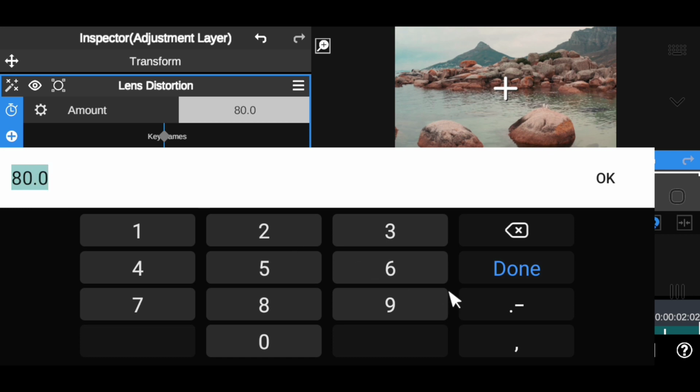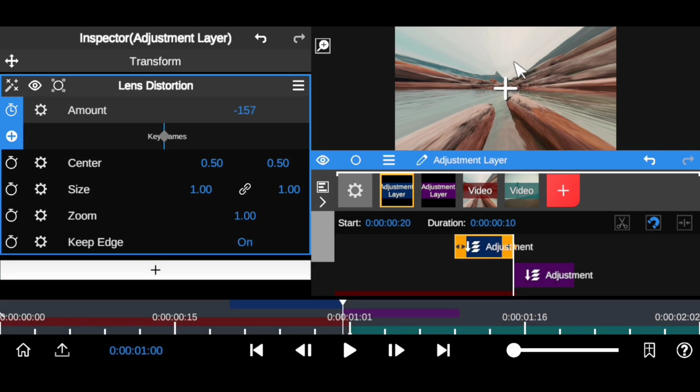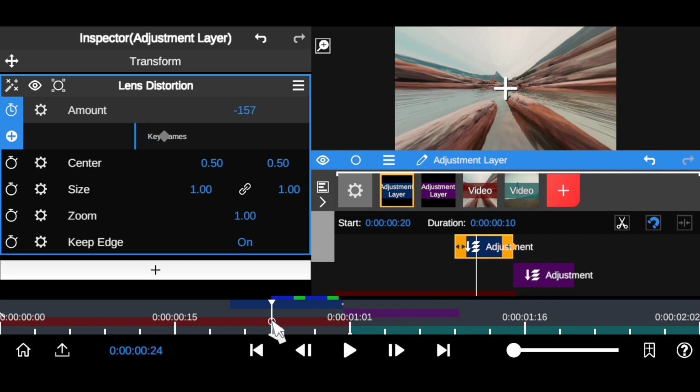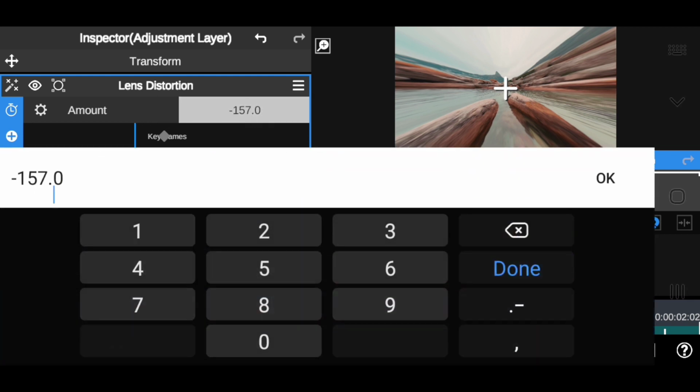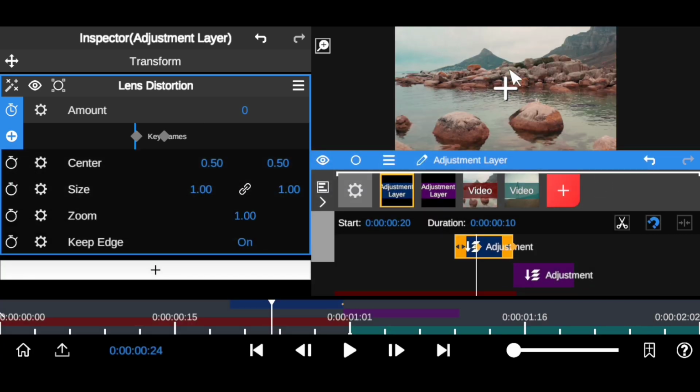You clean this and set it to negative 157. Awesome. You want to click on, as you can see, it's going to distort the video clips. Don't worry, we're going to take care of that. So you want to move 5 frames, or you can even just move somewhere around here and bring this back to 0 to make the distortion set to 0 and come down to here. As you can see, this does take care of that.